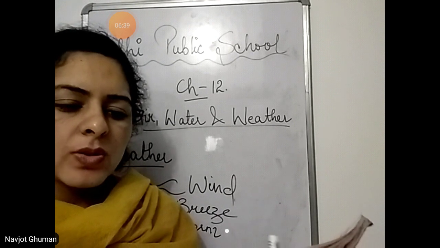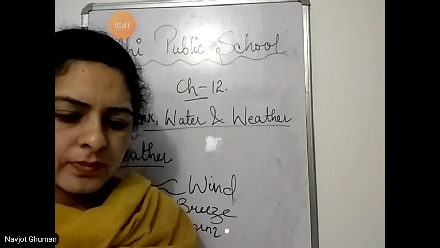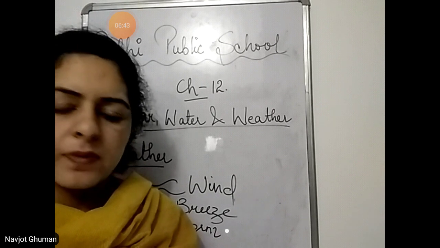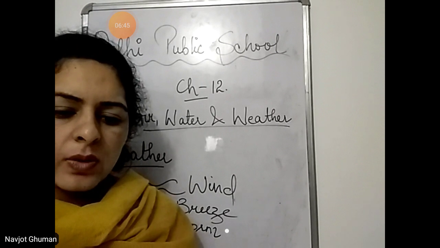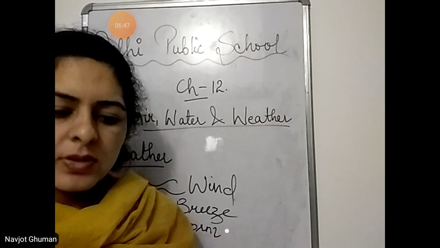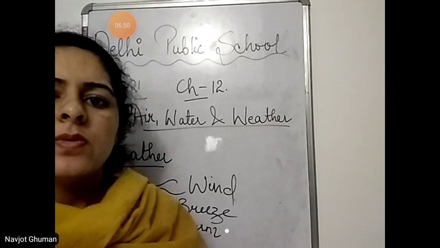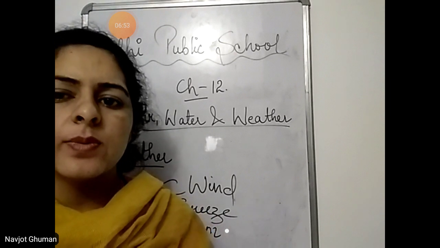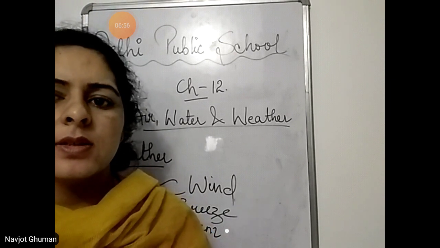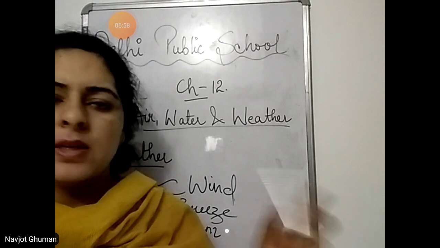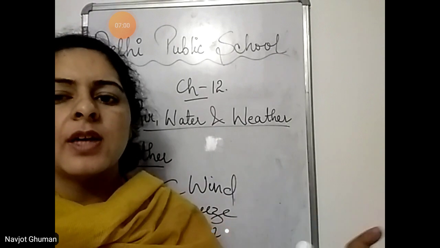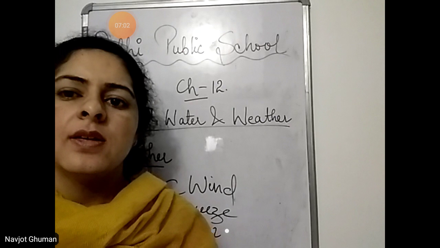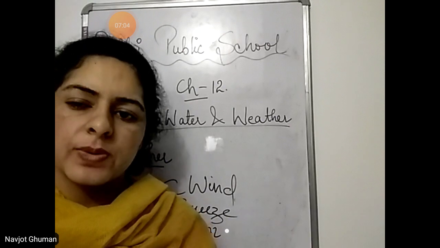The sun appears to hide on cloudy days. The sky is full of clouds. It is cooler on windy and cloudy days than on sunny days. Now we are reading about the windy days and cloudy days. During cloudy days, what happens? The sun disappears. Sun नहीं दिखाई देता because it hides in the clouds. वो clouds में ही छुप जाता है.